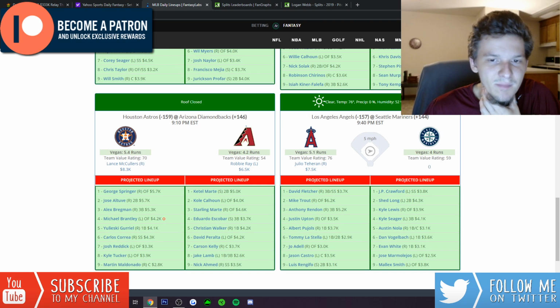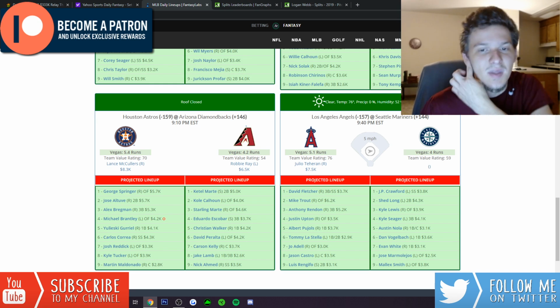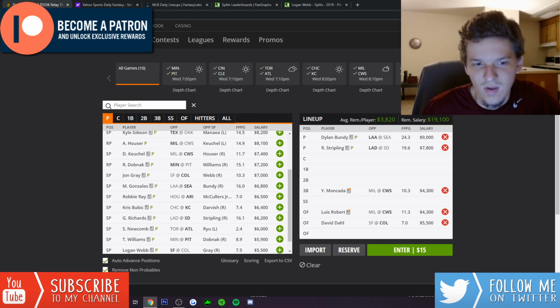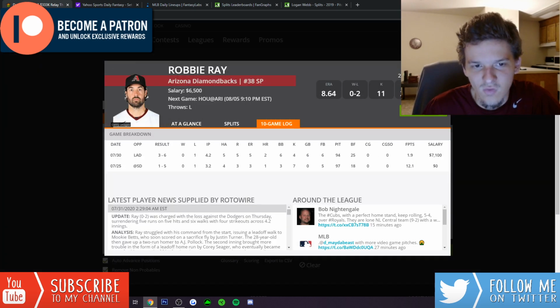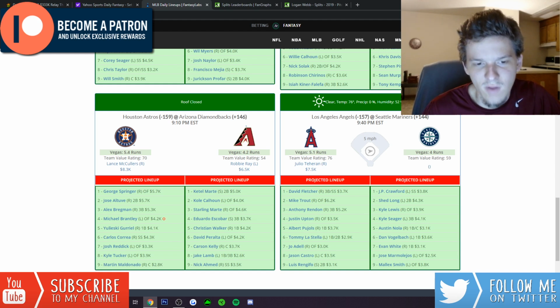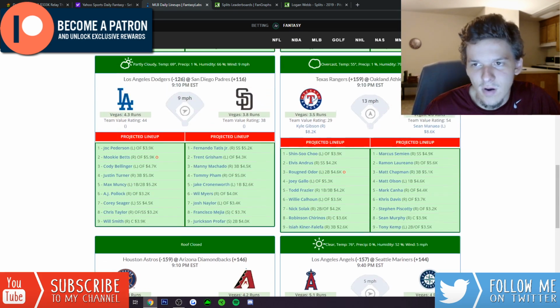Robbie Ray is a pitcher that I've actually played a lot, especially the last couple of years, but this isn't the spot for him. He seems to be going down a hill as well. This used to be a guy that could go out there and mow down teams, and that's not the case right now. Robbie Ray has really been struggling, giving up a lot of home runs, giving up runs, not getting many strikeouts. Against the Astros, you don't expect him to have a ton of success here. So they're interesting. They're very expensive as well. The top three guys are really expensive, but Gurriel 4,100, Carlos Correa 4,300, a little bit of value there.